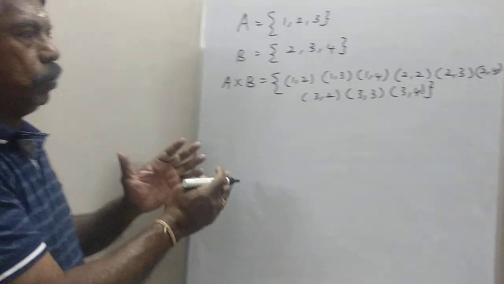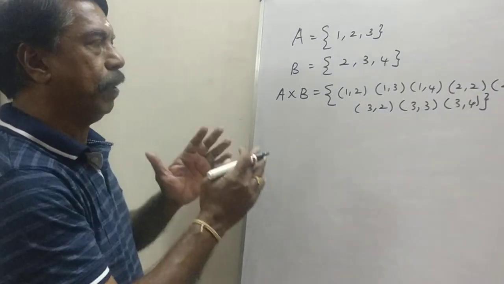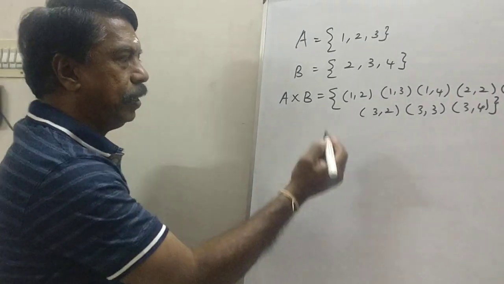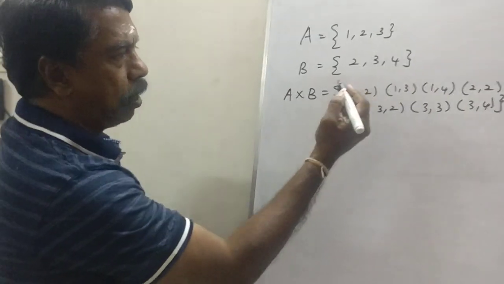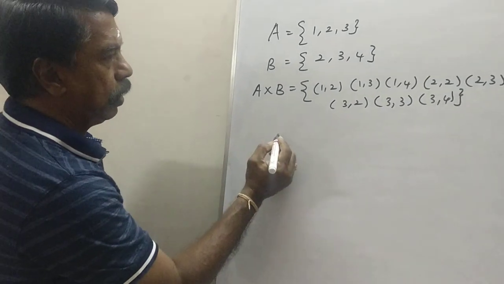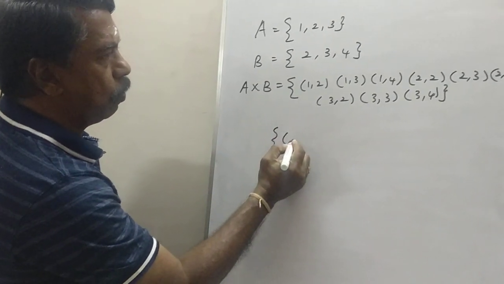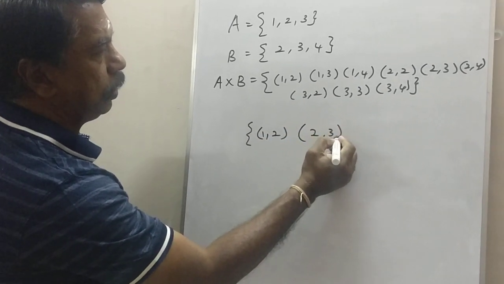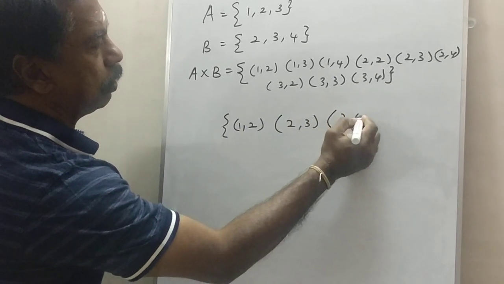We also know that relations are the subsets of A cross B. Let me consider one relation, or one subset, of this A cross B. Let us consider (1,2), (2,3), and (3,4).